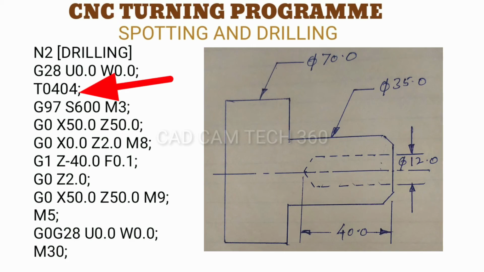Here I have given T0404, and the RPM I have reduced here to S600, and Z-40 I have given here to achieve the drill length. In the previous spotting operation I have given Z-5 mm. This is the difference between spotting and drilling. And here I end the program. I have given M30, program end and rewind.